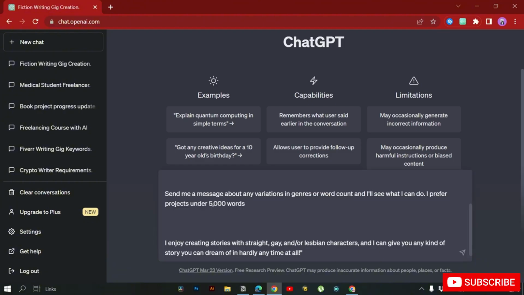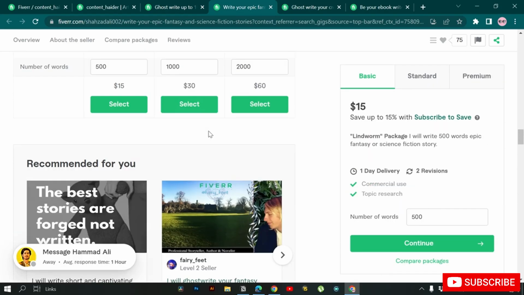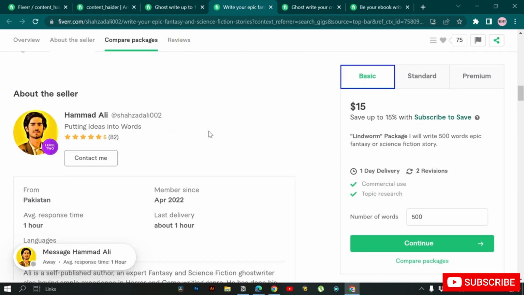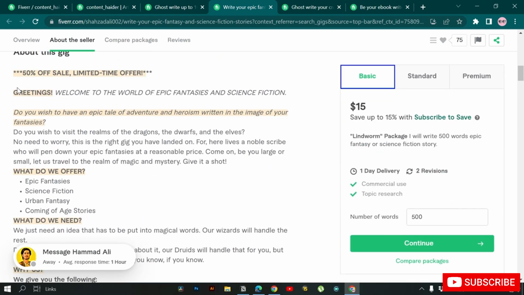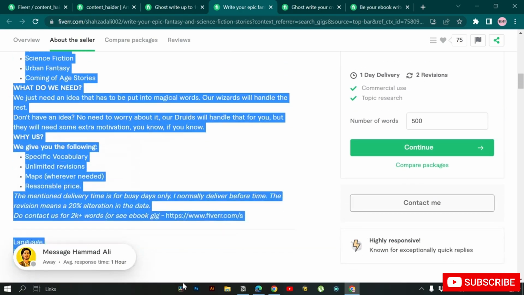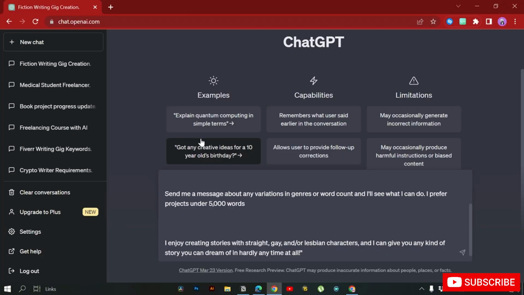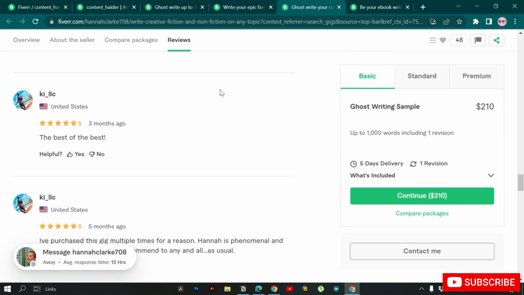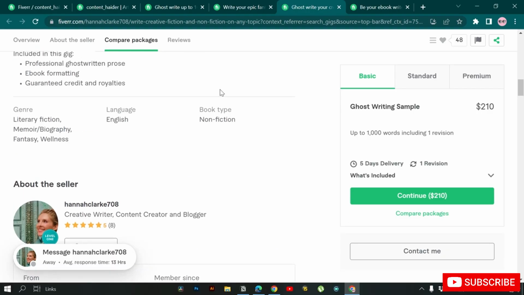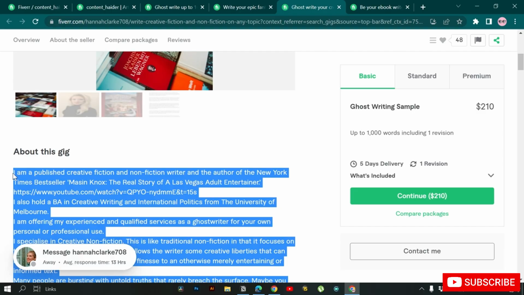I'll go here and copy the description of the second one, because ChatGPT understands that we are giving it the data about other people, and we don't want to replicate it, but we want to create a similar version of our own. And ChatGPT understands that. It comes up with a good solution for that.